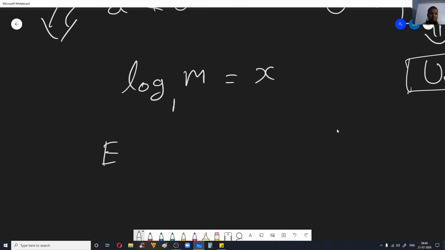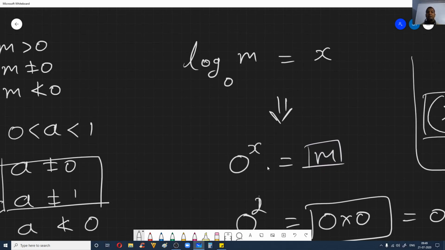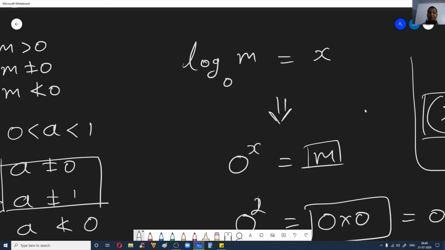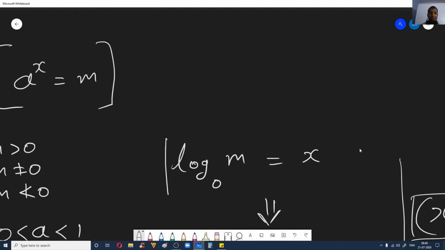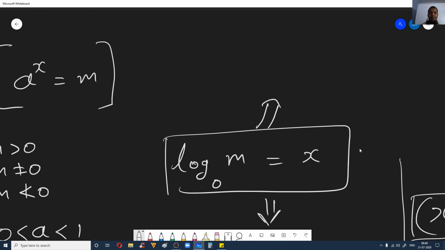We can take some numbers, it will be easy. If I write this example by taking numbers, say log of 5 to the base 0, call it some number p or something, okay?